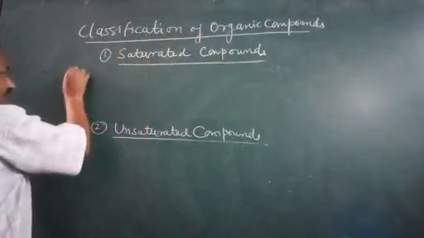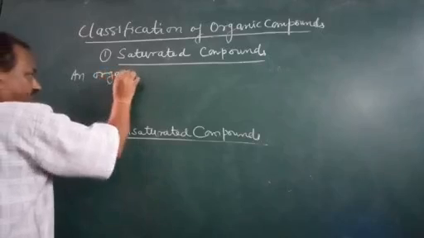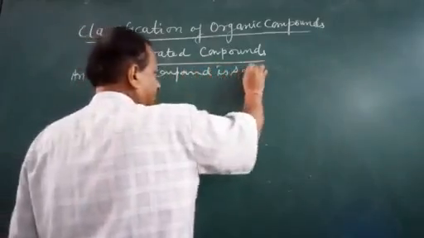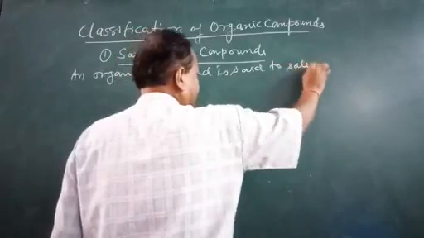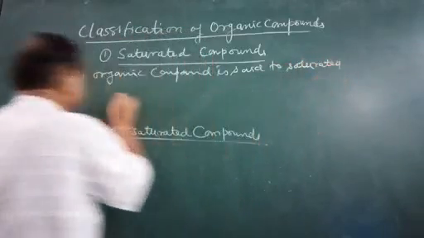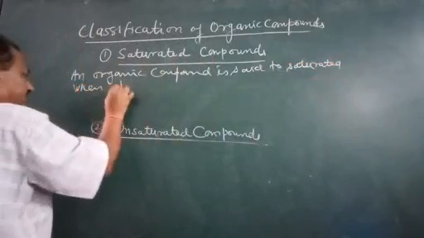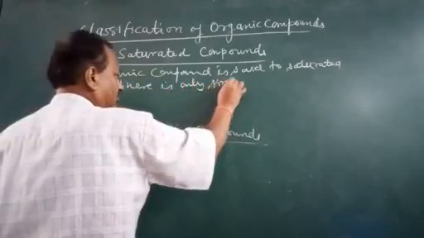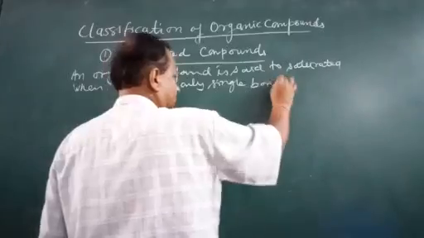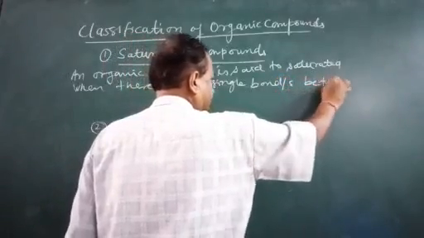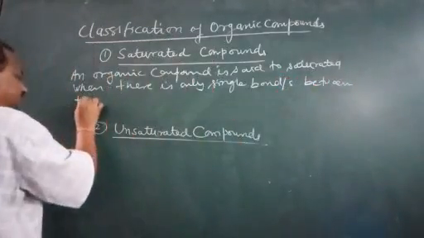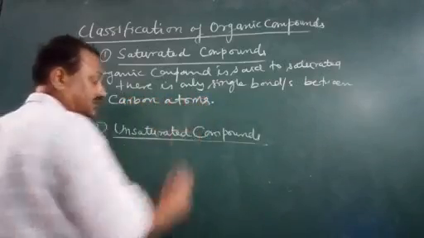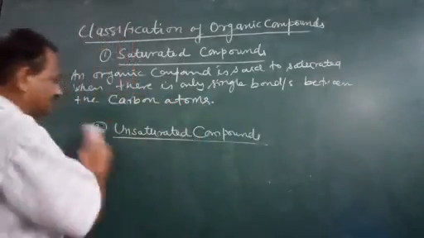So an organic compound is said to be saturated when there is only a single bond or bonds between the carbon atoms. So there is only a single bond between the carbon atoms.